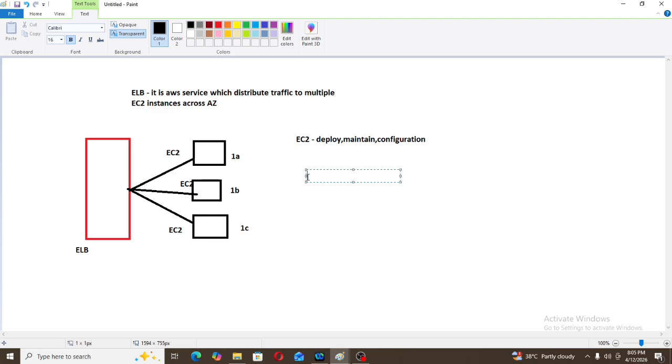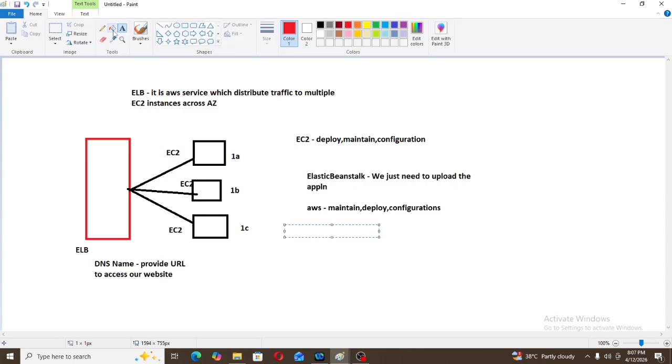Now, what is the definition of EC2 and what is the definition of Elastic Beanstalk? What is the definition of EC2? As we know, it is an AWS service where we can launch virtual servers.